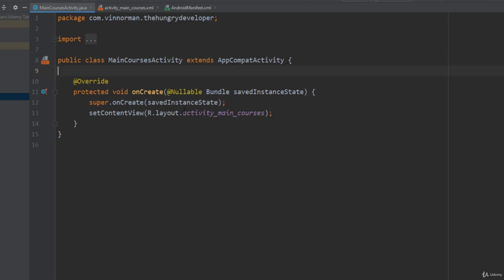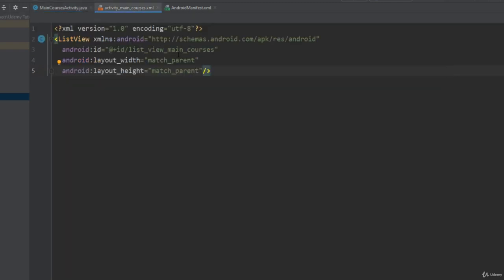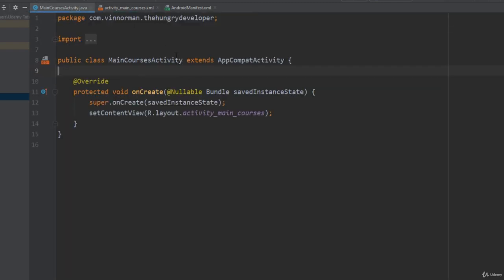It puts in the onCreate method for us, and it gives us the setContentView method. It automatically creates a blank layout file for us, and it puts it inside that method, so we automatically get our layout file. And the fourth and final thing that it does is it registers it in the manifest. For the rest of the course, we will probably use the new activity wizard, but now we have an understanding of what really happens when we do that.